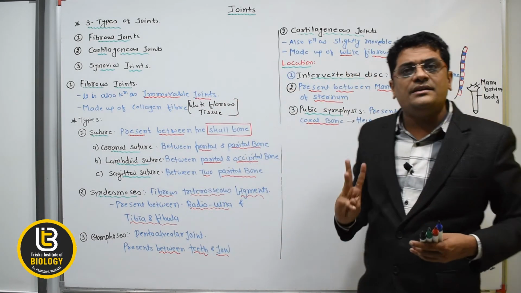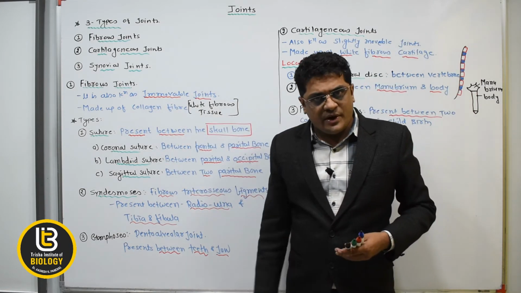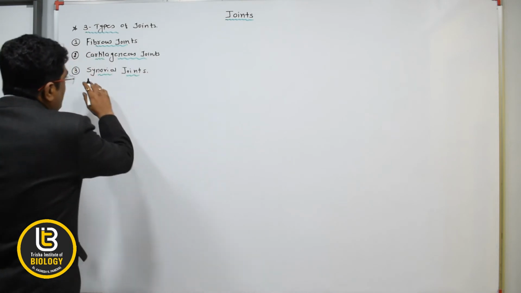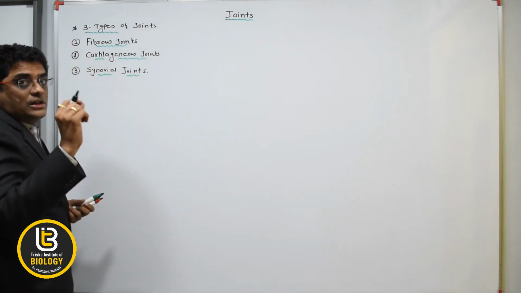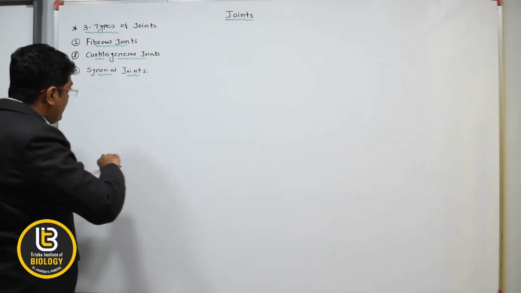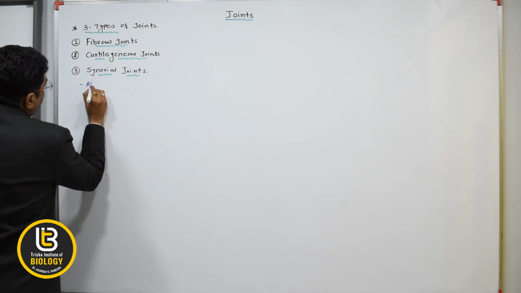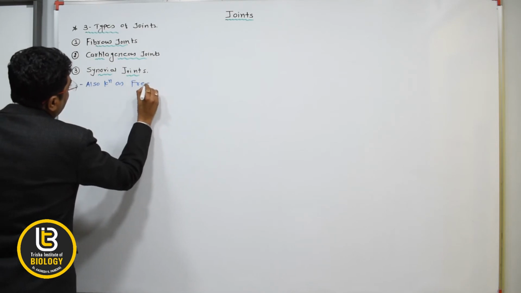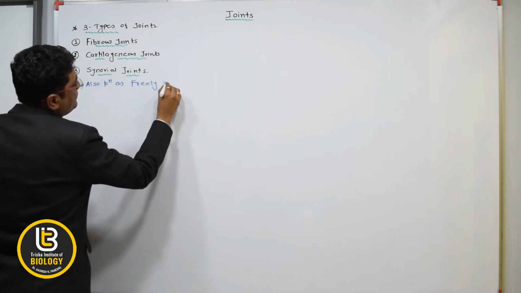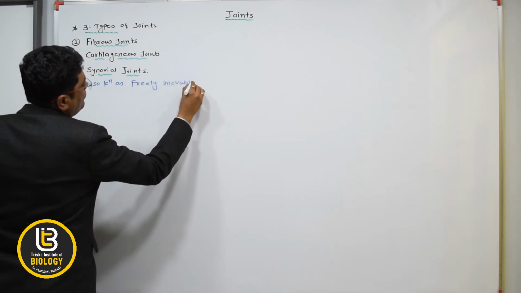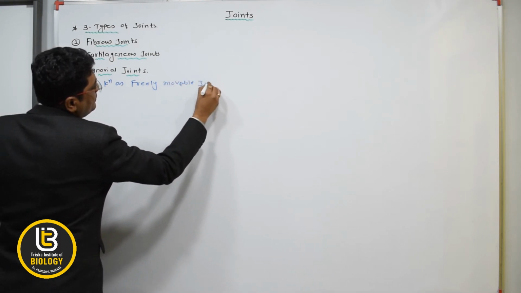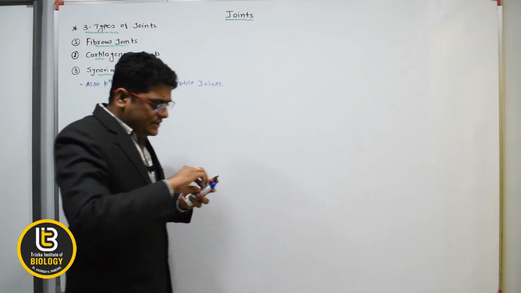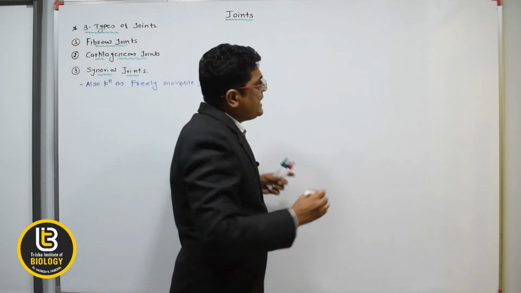Now the third type of joint is the synovial joint. Now let's discuss the synovial joints. The synovial joint is also known as the freely movable joint. In synovial joints, look here in the diagram of the synovial joint.